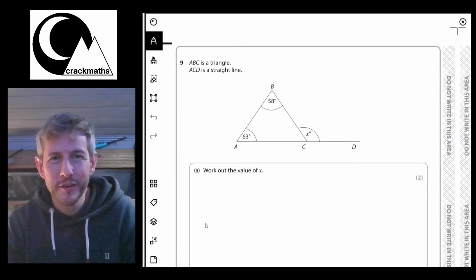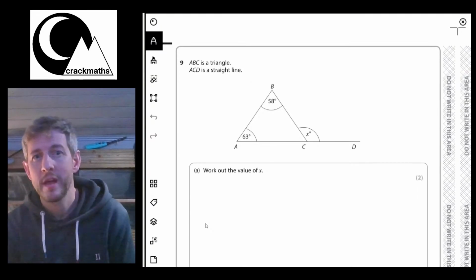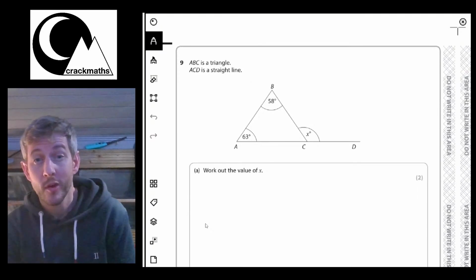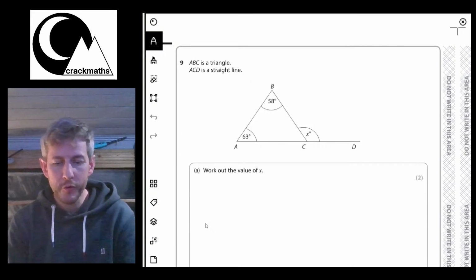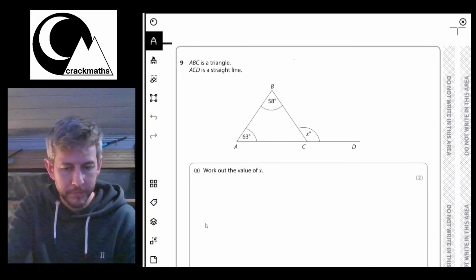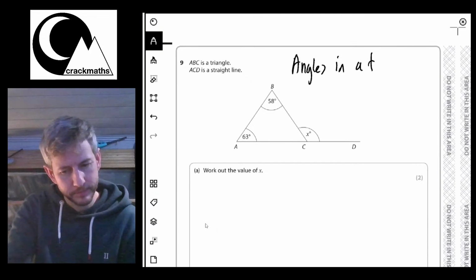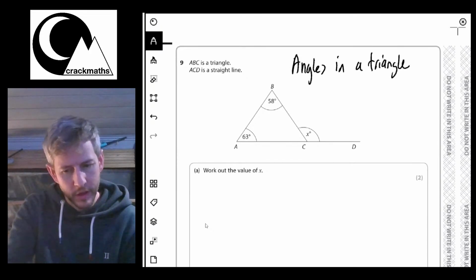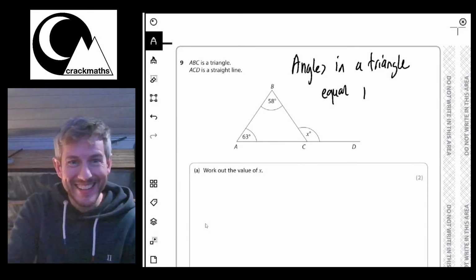So here we go. Question 9. Question 9 says ABC is a triangle, ACD is a straight line. Work out the size of angle X. Right, okay, so we've got two things we need to know here to be able to do this question. And the first is that angles in a triangle equal 180 degrees.